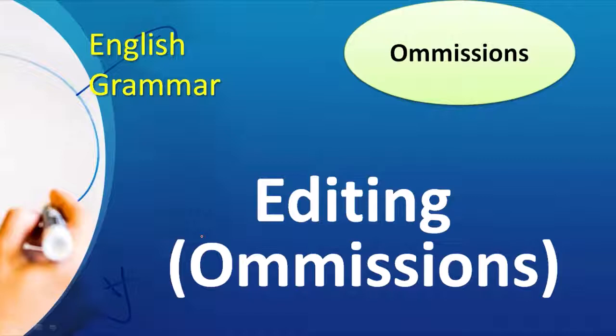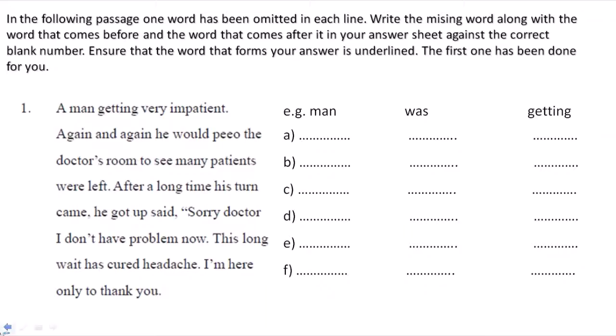My dear all, through this video, I am going to discuss omission and editing. In the following passages, one word has been omitted in each line. Write the missing word along with the word that comes before and the word that comes after in your answer, against the correct blank number. Ensure that the word that forms your answer is underlined, and the first one has been done for you.